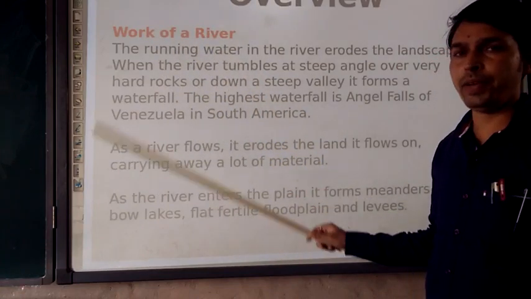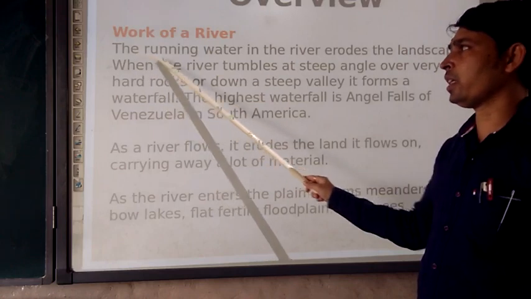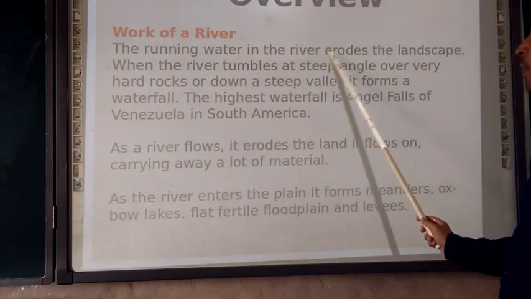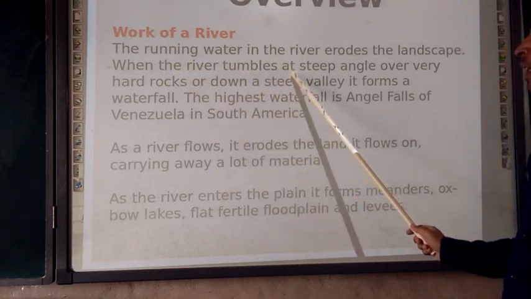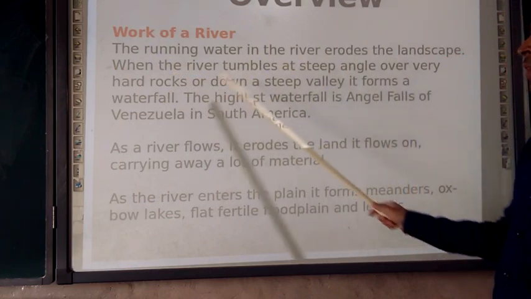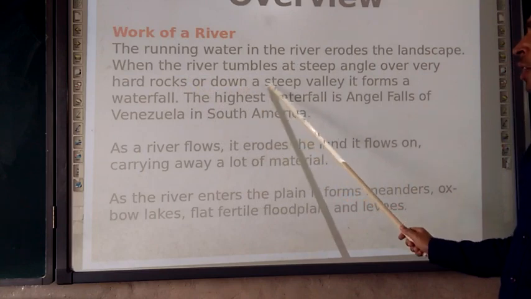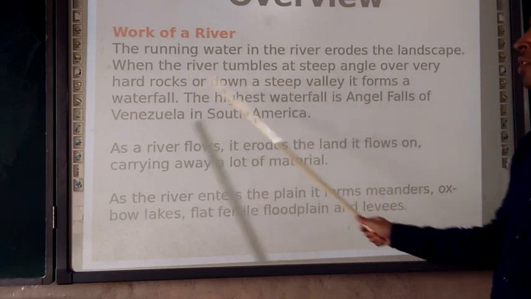So the work of a river, we just talked about: the running water in the river erodes the landscape, and when the river travels at a steep angle over a very hard rock or a steep valley, it forms waterfalls.